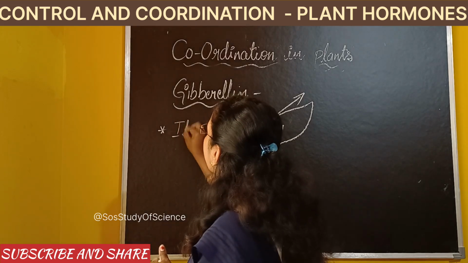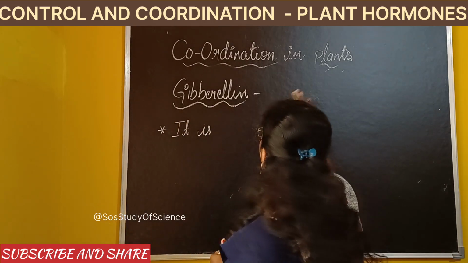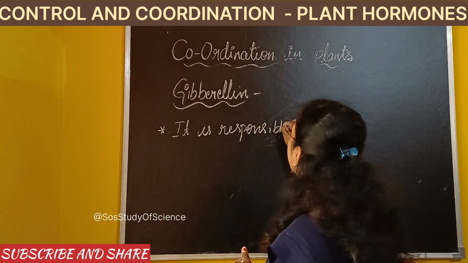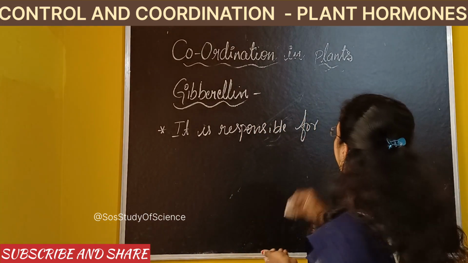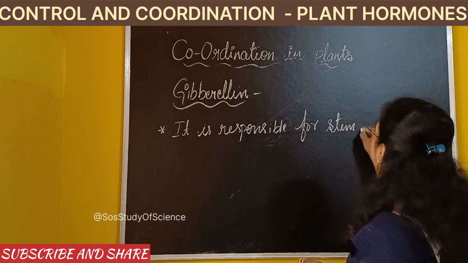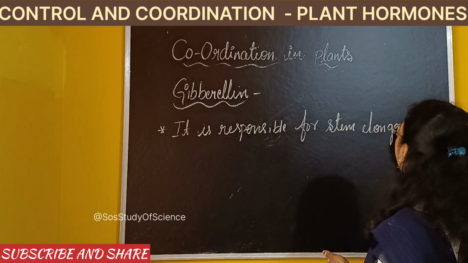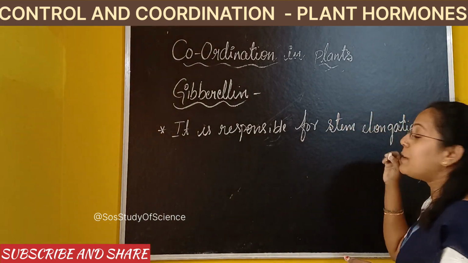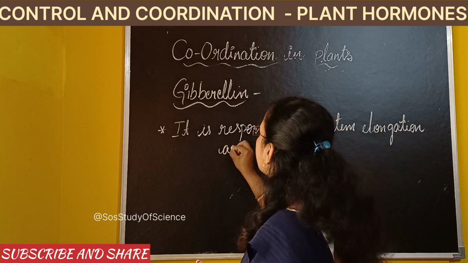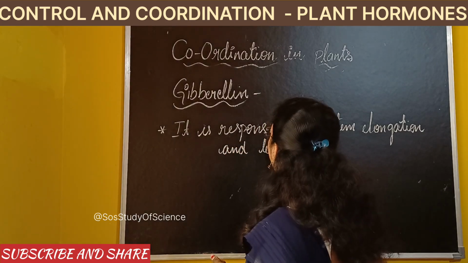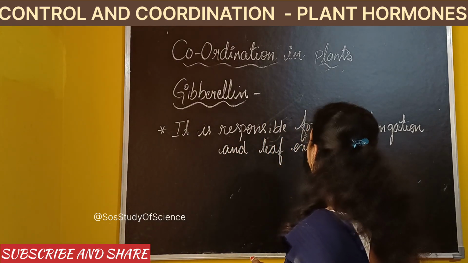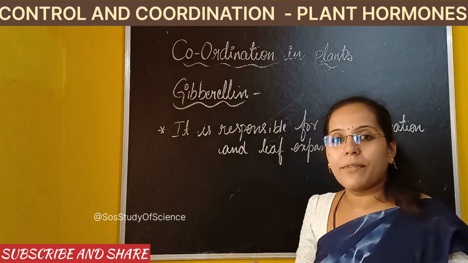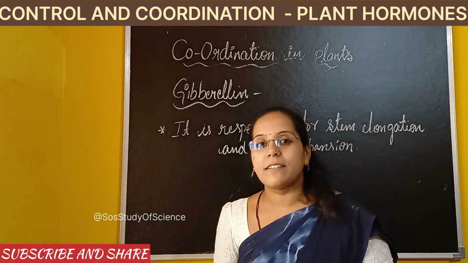It is responsible for stem elongation. Stem elongation. So this point you must write in the examination when they ask about gibberellin. It is responsible for stem elongation and leaf expansion. Leaf expansion, that means the leaves are growing longer, broader, and for that to happen, gibberellin is responsible.